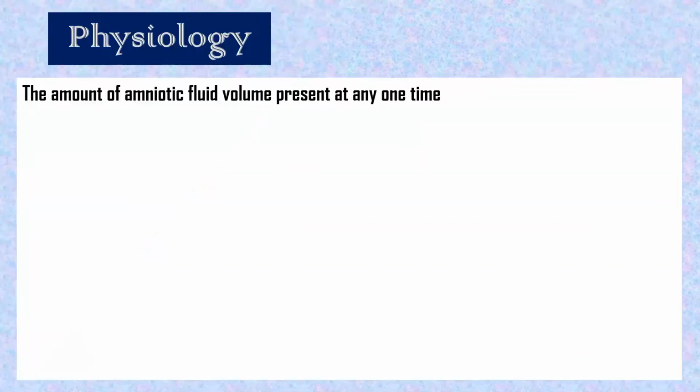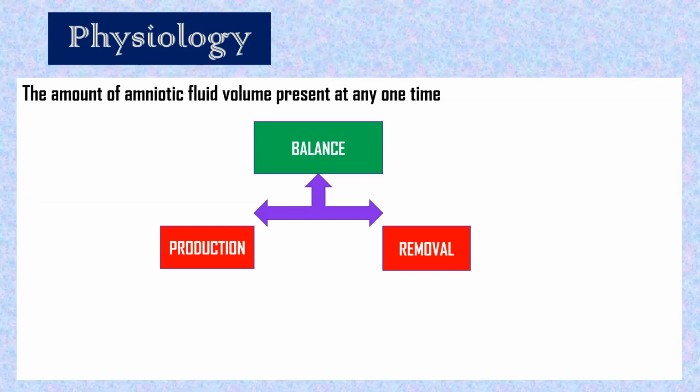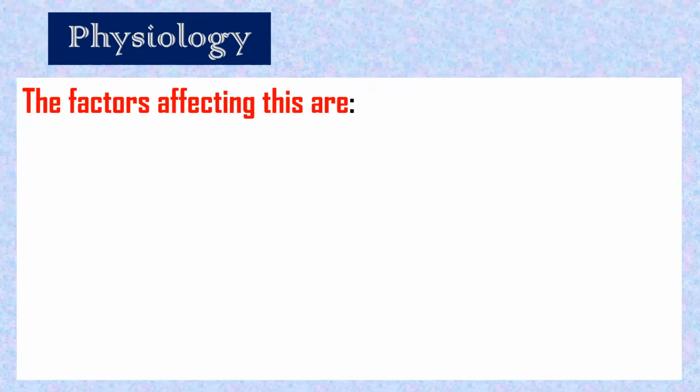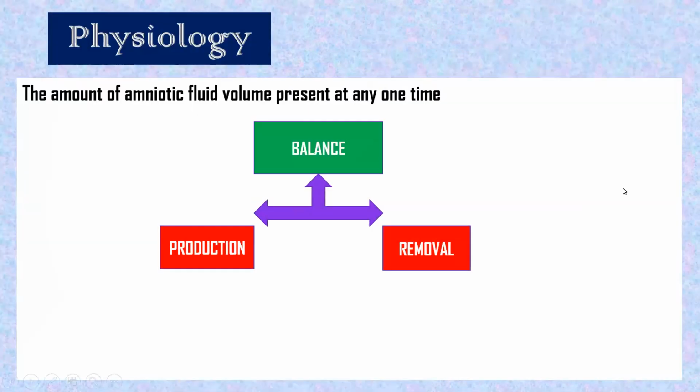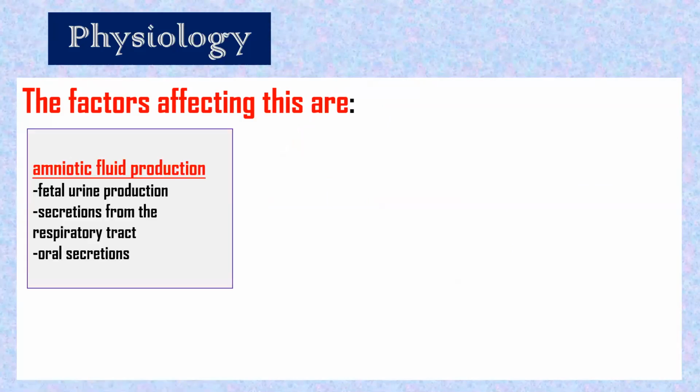Now, the amniotic fluid volume presented at any one time. So it's balance. How the balance of amniotic fluid, what you said earlier, how it will be maintained? It will be between the production and removal. Amniotic fluid volume will be production and removal. That's how the total balance will be maintained. So what are the factors which will affect this production, removal?